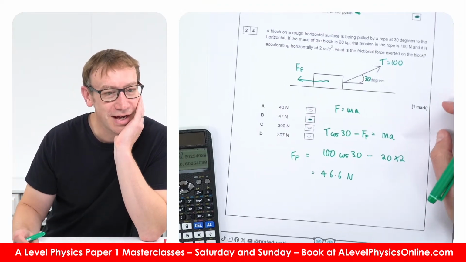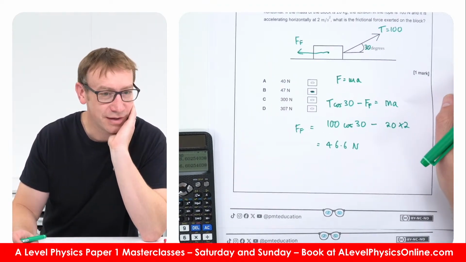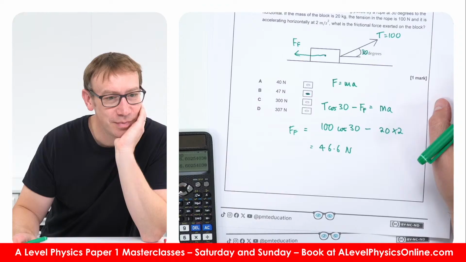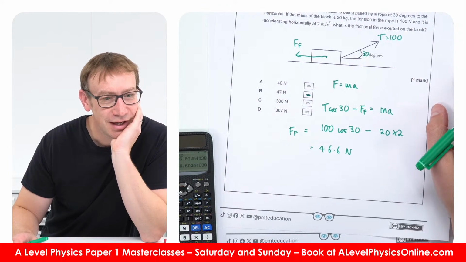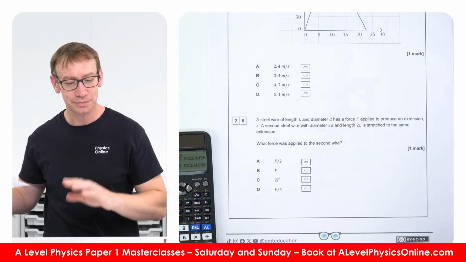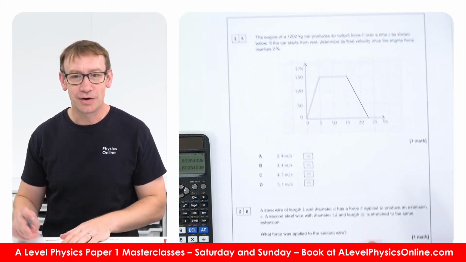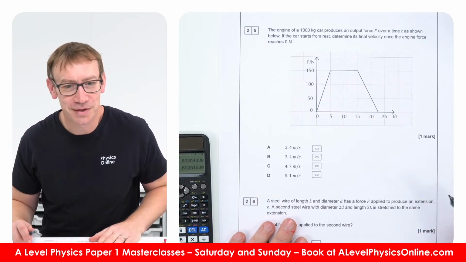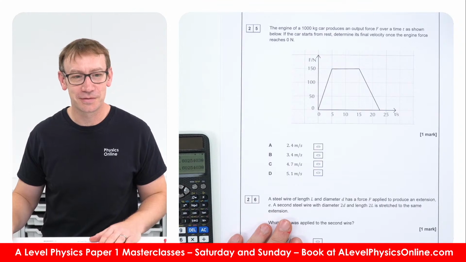Okay, anything else in the chat? We've got Divya, 47, B, excellent. B says Coding with Ronak. No, it's C, says somebody who's incorrect. Yeah, there we go. These questions just go on and on and on. I don't know how long I've been doing this stream for at the moment, but it feels like forever.